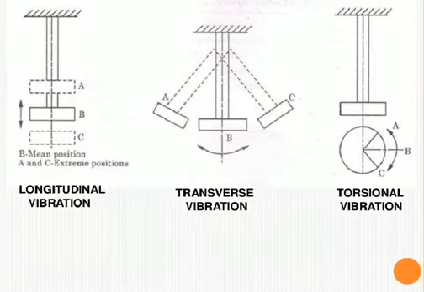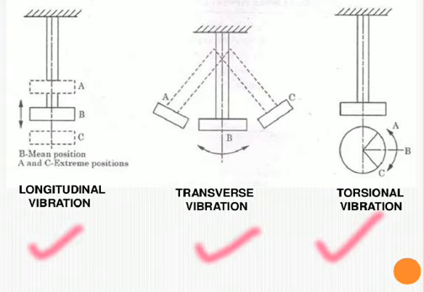Now these are a few diagrams or representations of longitudinal, transverse and torsional vibration. You can see that this is the case of longitudinal vibration, that is the reciprocating motion. This is to-and-fro motion, and this is rotary motion. This is, we can say, reciprocating.